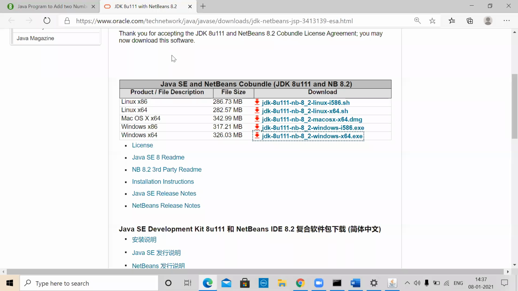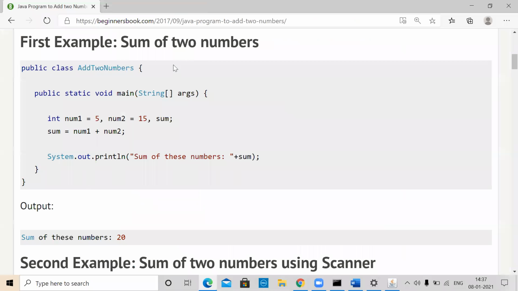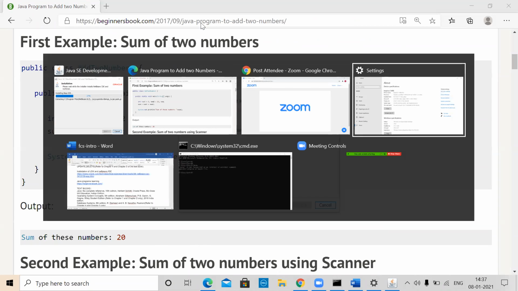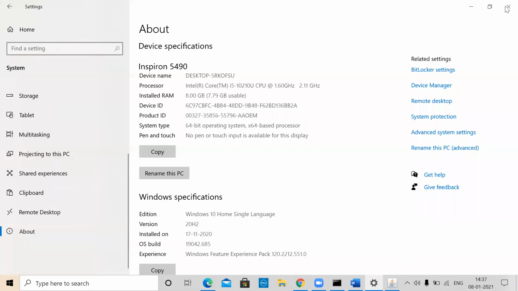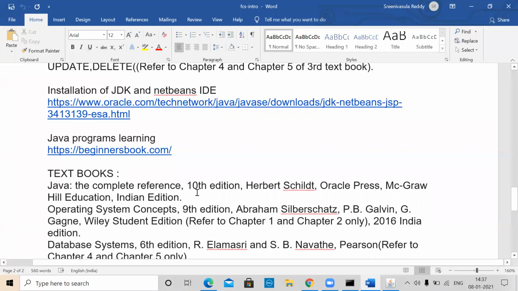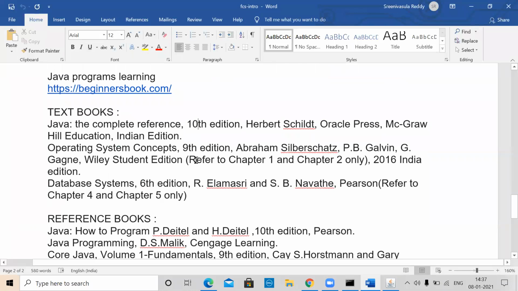This part we have already done. Let me close whatever is not required. This part, let it be there. Settings you don't require, I can close it. This is a Word file. Then this is a command prompt. This is the meeting controls. Coming back to the Word file, the textbooks that are required are also mentioned here. There is one textbook for Java, one for operating systems, and one for databases. So 3 books are required.